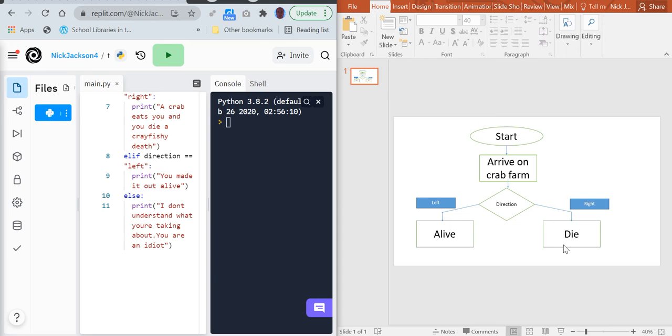And then if you're alive, obviously nothing would happen here. That might just quit the game. Something might happen next, where the next bit of the story goes, okay, because it says you made it out alive, and it may be, I don't know, you find yourself somewhere else, and then something else happens to you, and then we're in another condition, and so on and so on. So that's what I'm looking for in a flow diagram.